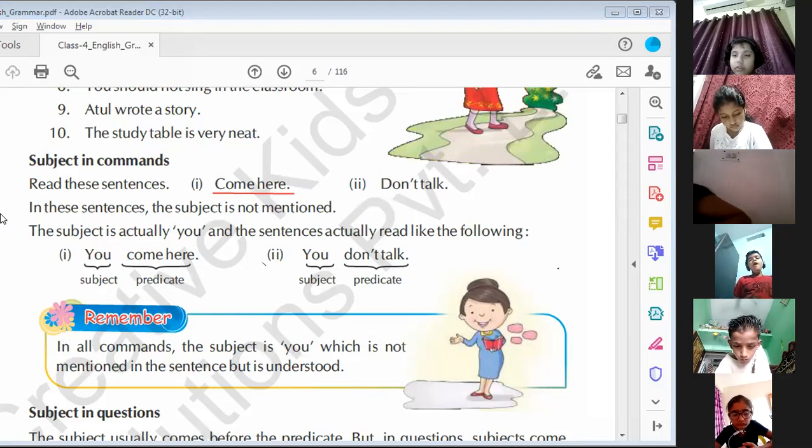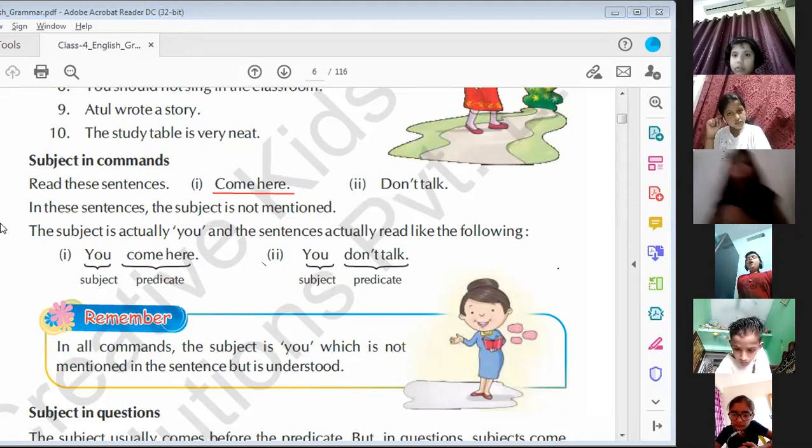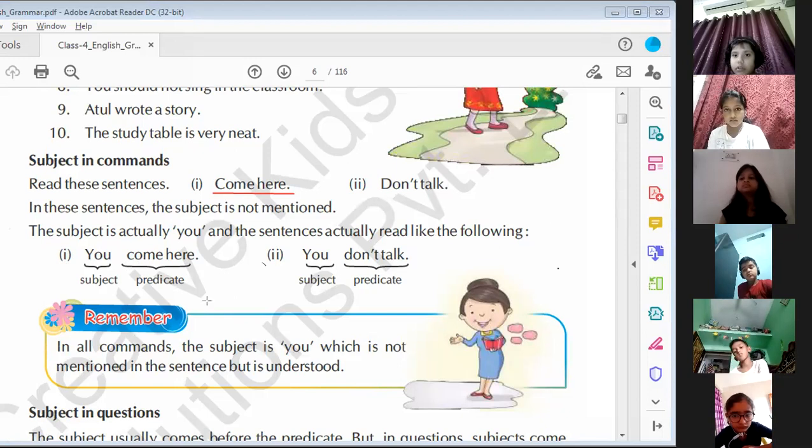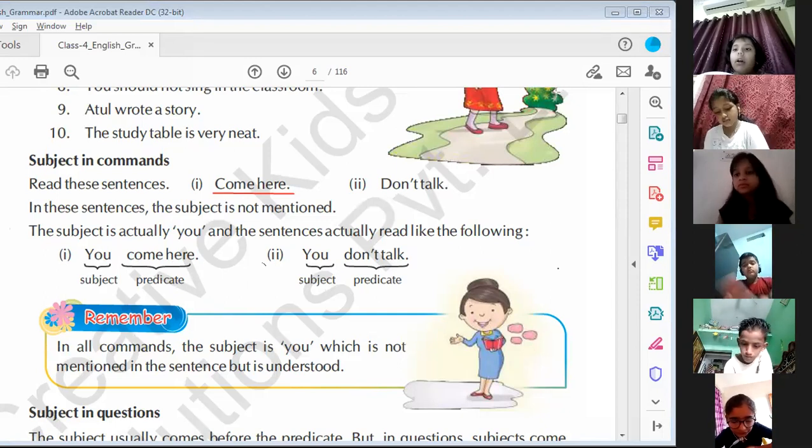Like if we are talking to somebody and saying come here, then we know that we are talking to somebody, and that is you. So you is already there. Don't talk, you don't talk. We just use it like this. So you is already there and it is the subject. And come here is the predicate. Don't talk is the predicate.